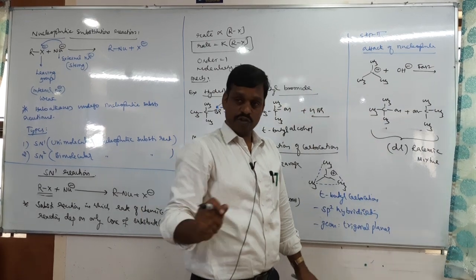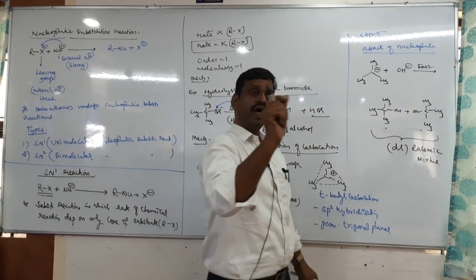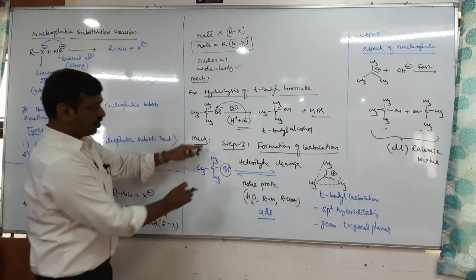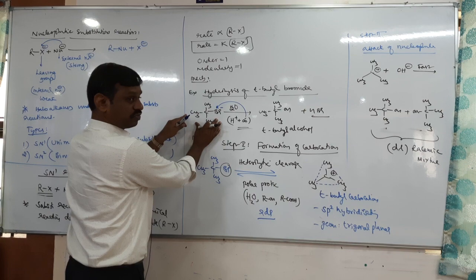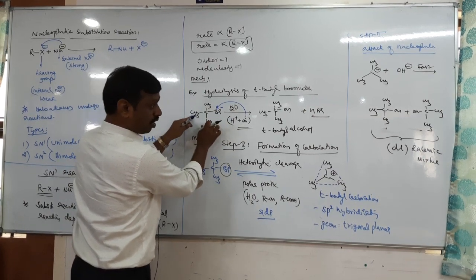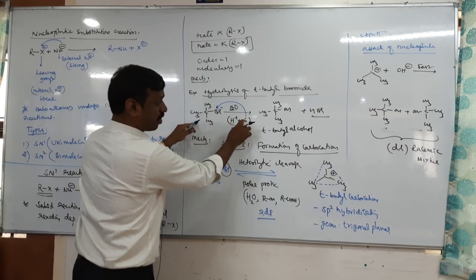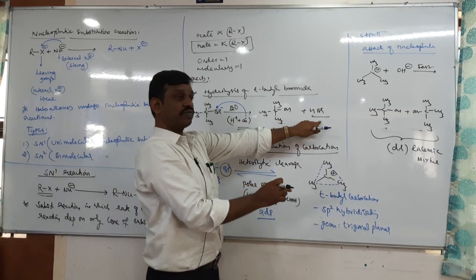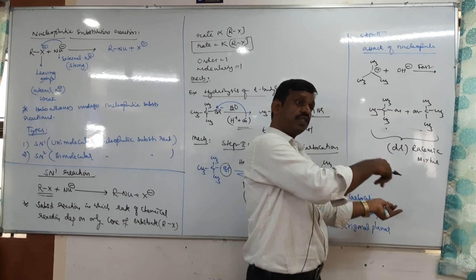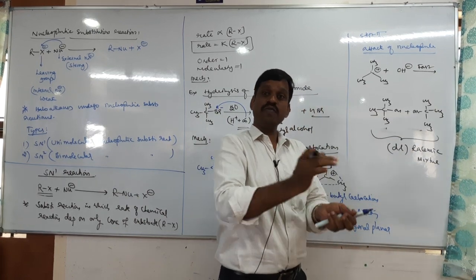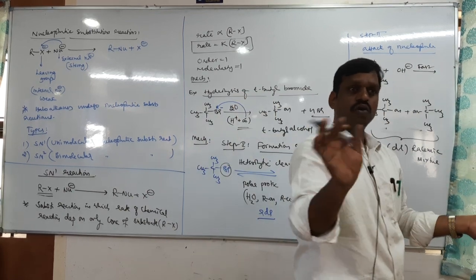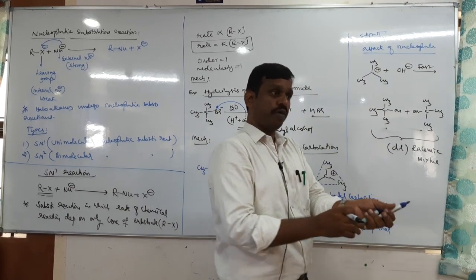In an SN1 reaction, if an optically active haloalkane undergoes SN1 reaction, then the product is a racemic mixture. One is D, another must be L. So 50% D, 50% L. Then among D and L, which is major? No one is major. Both are equal because it is a planar molecule.